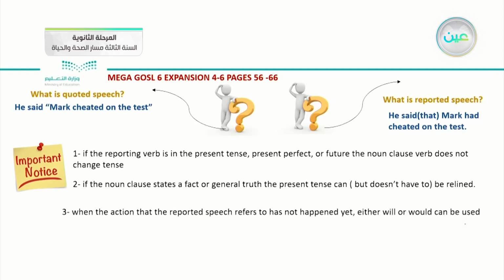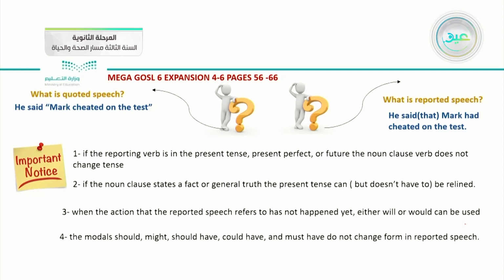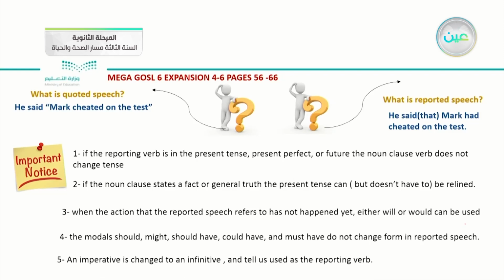Number three, when the action that the reported speech refers to has not happened yet, either will or would can be used. And number four, the modals should, might, should have, could have, and must have don't change form in reported speech. And the last point about the exceptions to the rule for the sequence of tenses is that an imperative is changed to an infinitive and tell is used as the reporting verb.